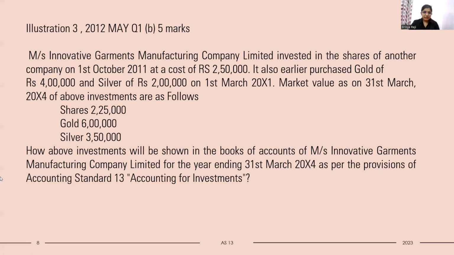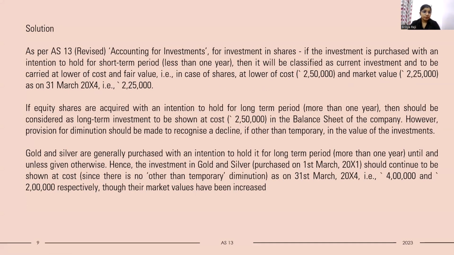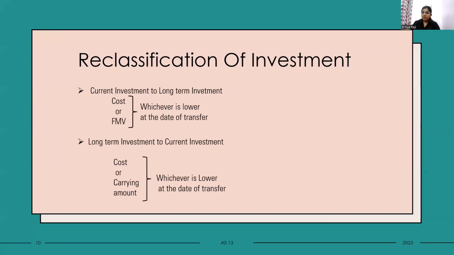Next, we discussed one question, which was asked in May 2000. Then we talked about reclassification of investment. If an investment was held with the intention of less than 12 months, but due to some purpose it was retained for more than 12 months, then it is reclassified as long-term investment. That is, when current investment is reclassified as long-term investment, it is recognized at cost or fair market value, whichever is lower, at the date of transfer. If long-term investment is reclassified as current investment, then it is recognized at cost or carrying amount, whichever is lower, at the date of transfer.